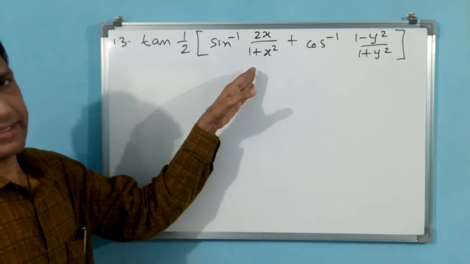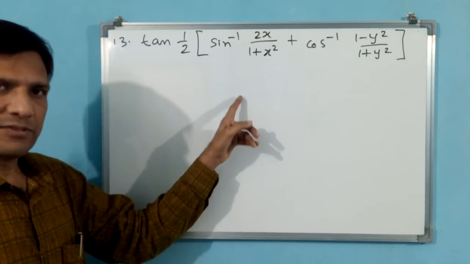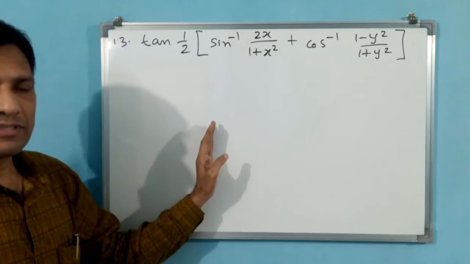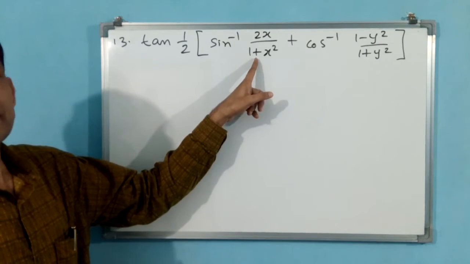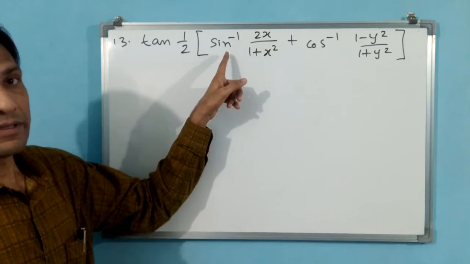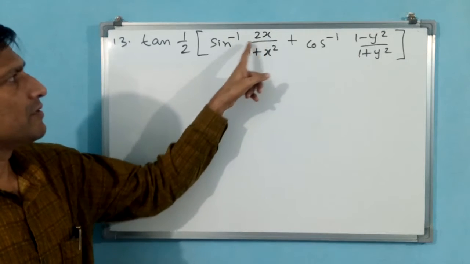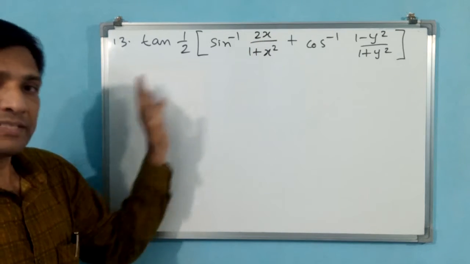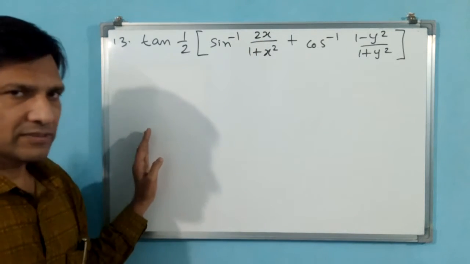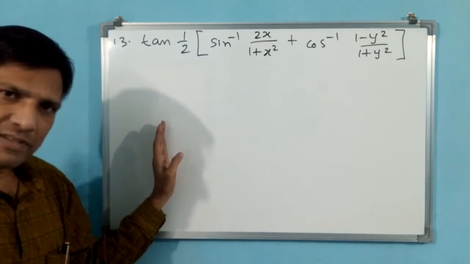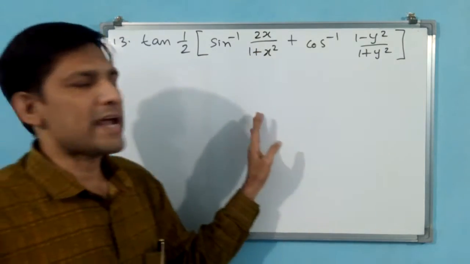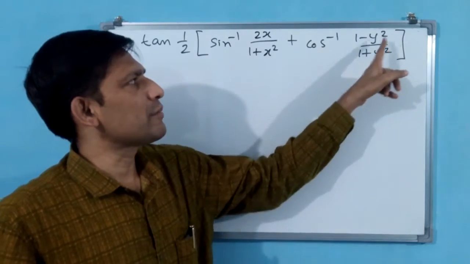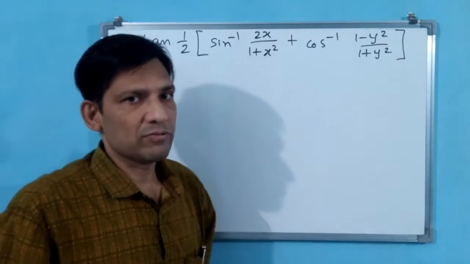2 tan inverse x is equal to tan inverse of 2x by 1 minus x square. If 1 minus x square comes, it means tan inverse will come: 2x by 1 minus x square is 2 tan inverse x. Same with sin inverse: 2 tan inverse x is equal to sin inverse of 2x by 1 plus x square. Same, 2 tan inverse x is equal to cos inverse of 1 minus x square by 1 plus x square.